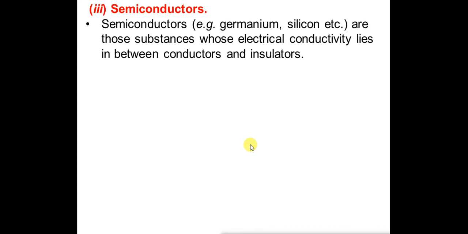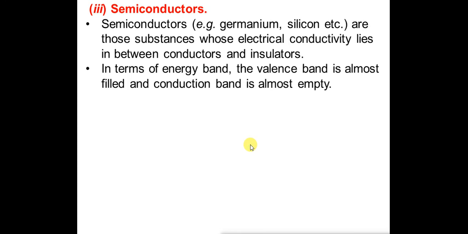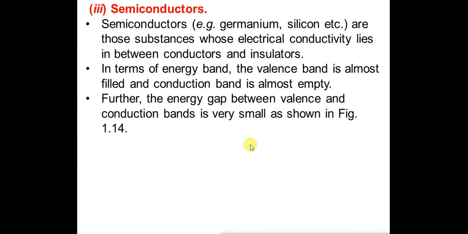In terms of the energy band, we say that the valence band is almost filled and the conduction band is almost empty. The energy gap between the valence band and the conduction band is very small, approximately 1 electron volt. We will see in the figure.